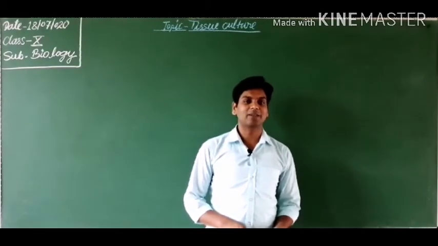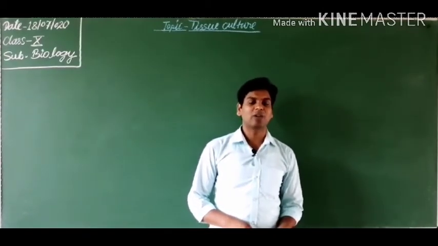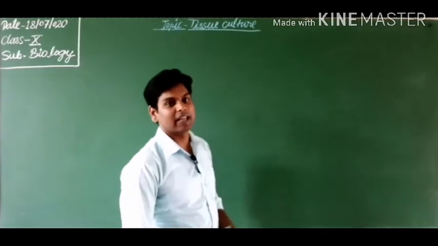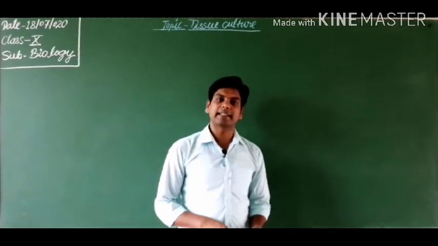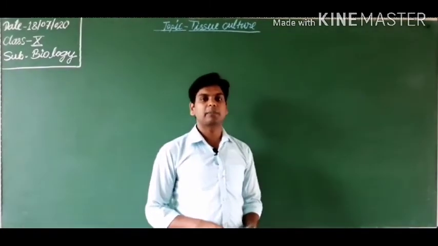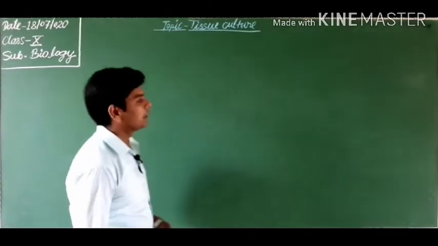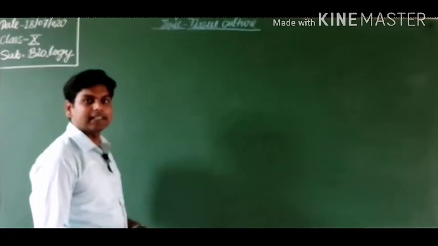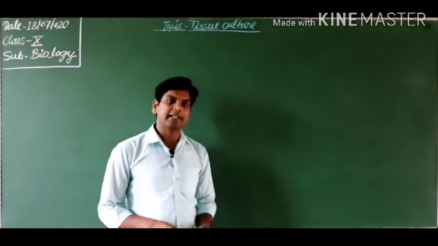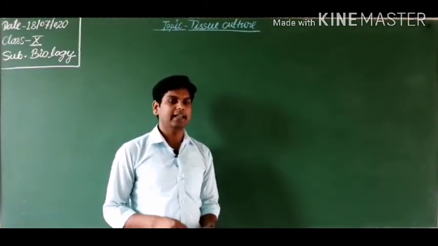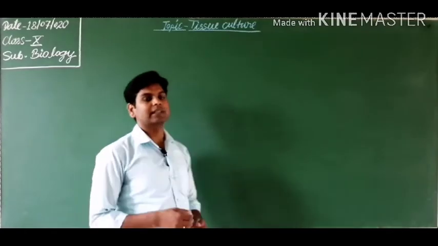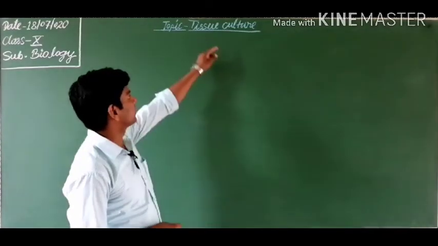This is a video series of chapter number 8, how do organisms reproduce. Students, we have discussed asexual reproduction, and in asexual reproduction we were discussing vegetative propagation. We have discussed a little bit about natural vegetative propagation, and now the left portion is artificial vegetative propagation, tissue culture.